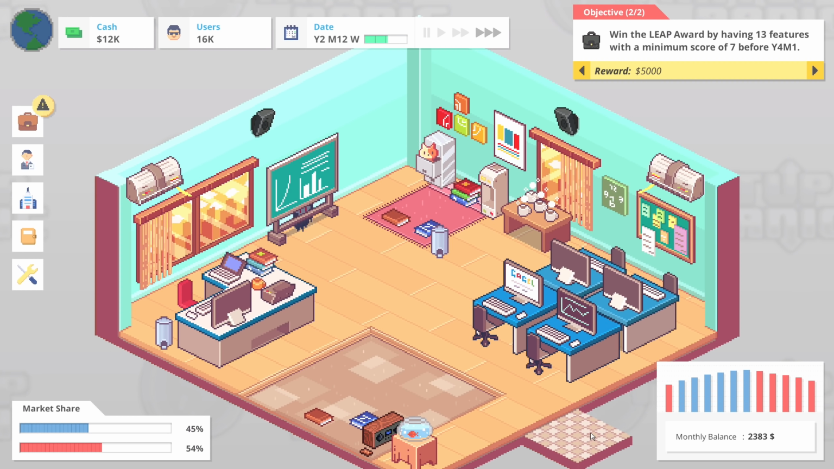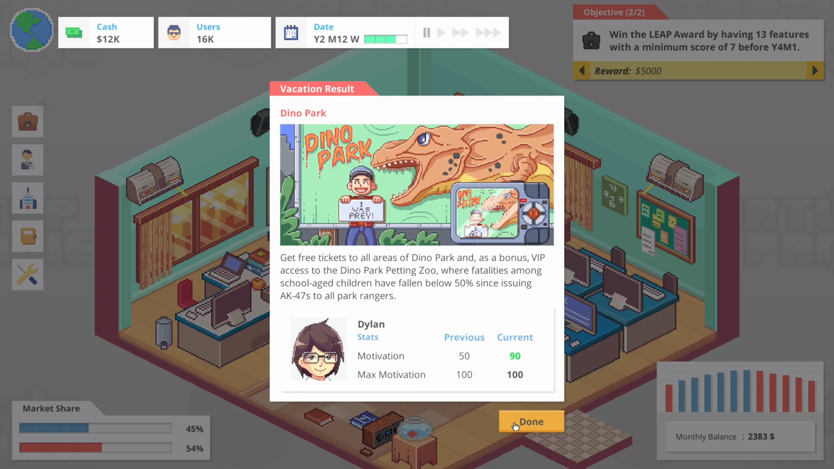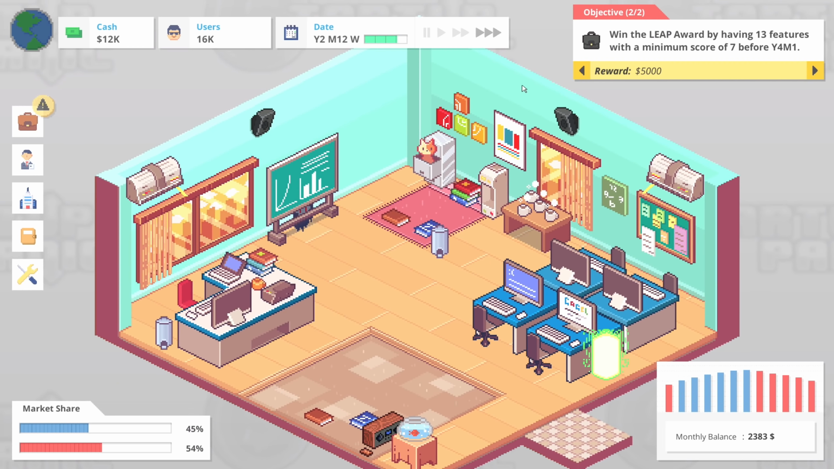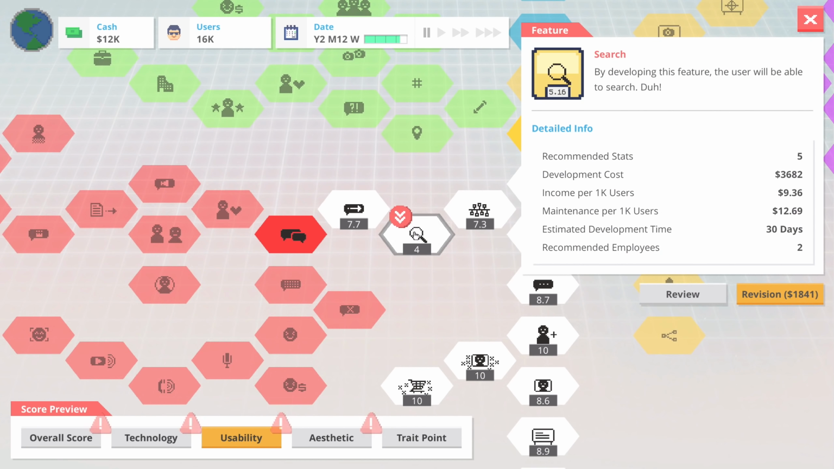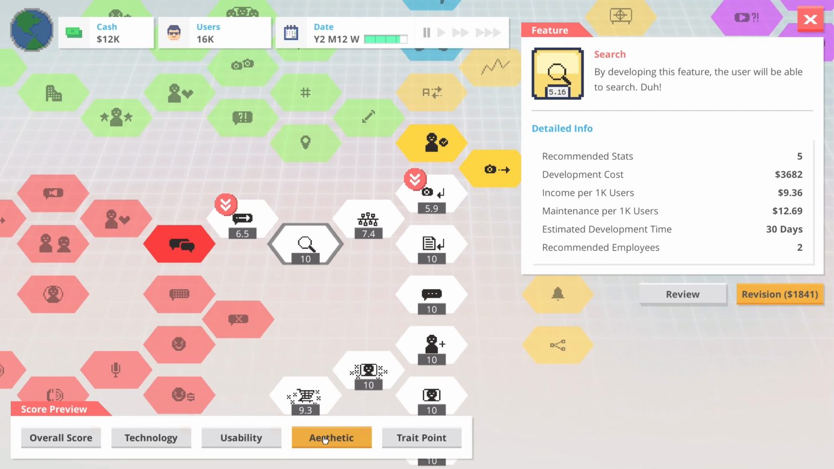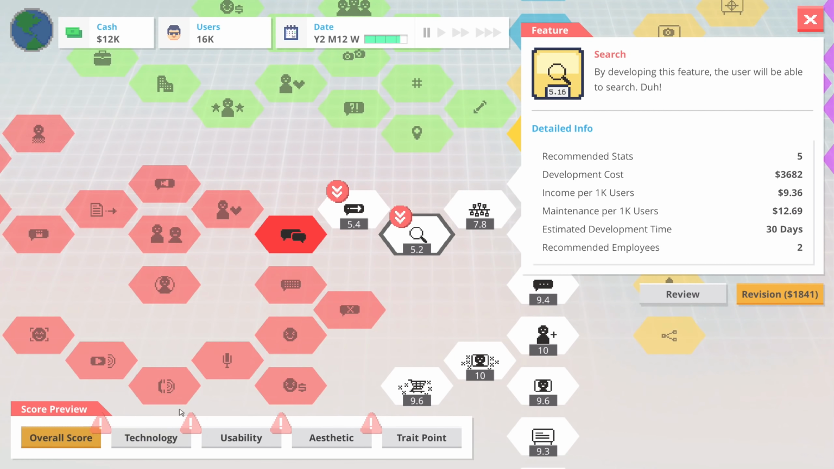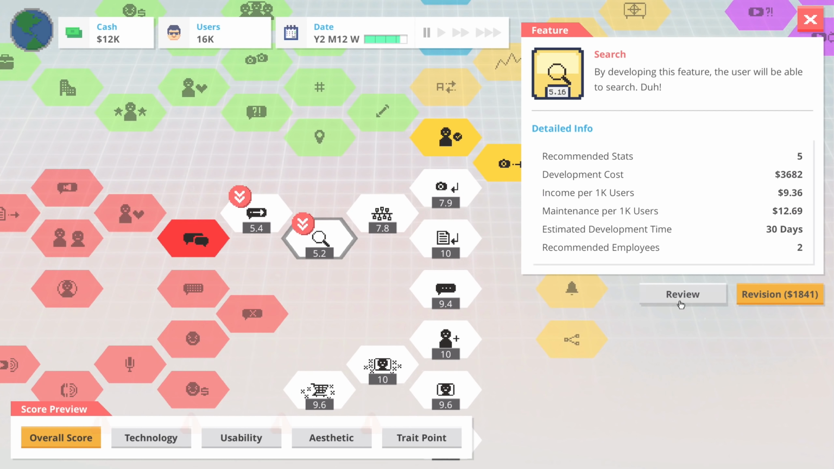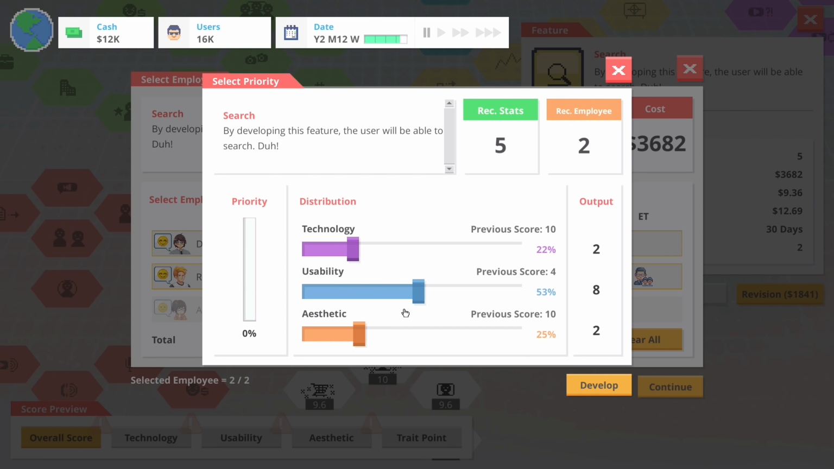So I guess really what we need to be doing when something is bad is performing a post-mortem, right? So we've got me and Robbie back. Let's go into features. And usability is still suffering on this. Aesthetics are suffering on you. But search is by far a terrible feature right now. So it needs more usability. So we'll continue there.